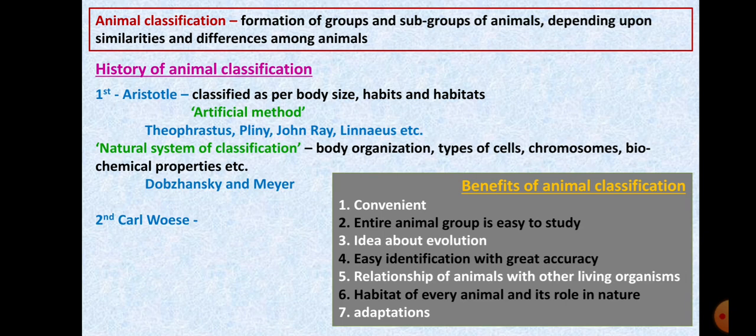And lastly, it helps you to understand various adaptations shown by animals. Which animal is adapted to what particular region? What is their mode of nutrition? What kind of food do they eat? The characters of a polar bear will obviously differ totally from the animals that are living in and around your area, yes or no? So how is it differentiated? With the help of all these characteristics, and this is how animal classification is of so many benefits to you. I hope till this point I am very clear to you all.